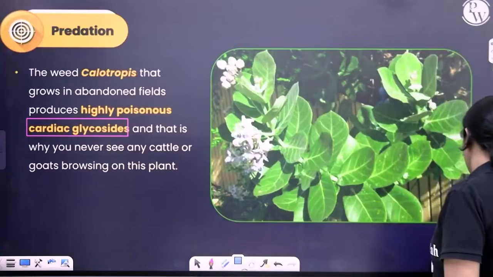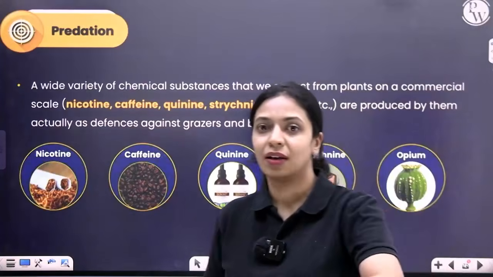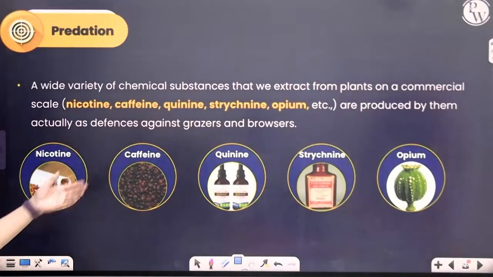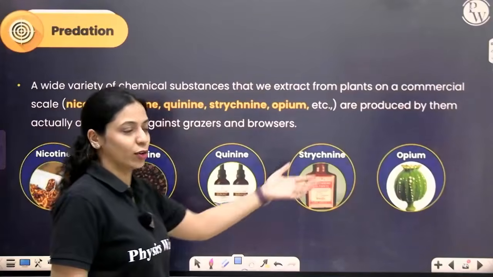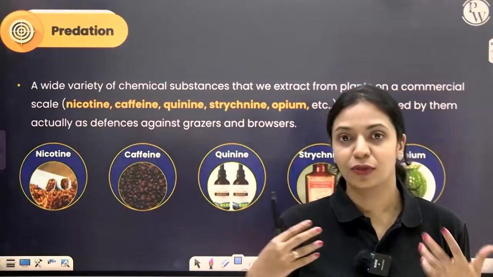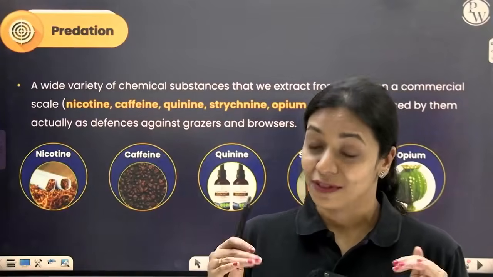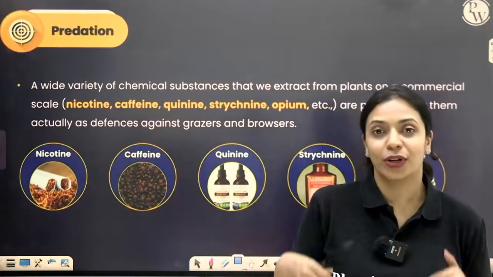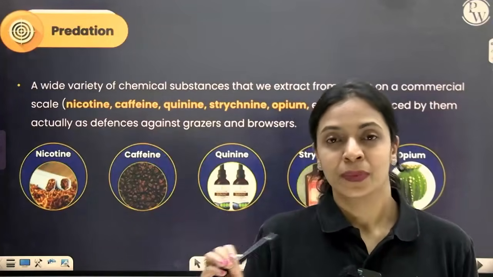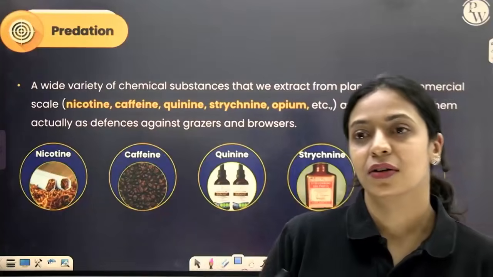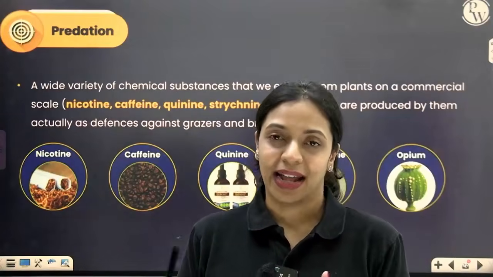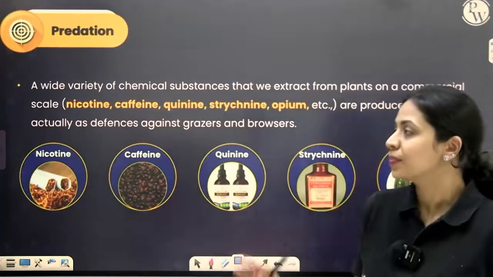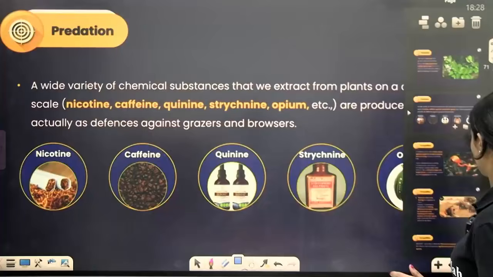Okay. Next, we know many other plants from which we extract certain chemicals for commercial use. For example, nicotine from tobacco plant, caffeine from coffee, quinine, strychnine, opium. All of these we extract for our own use. But why plants actually produce these chemicals and different alkaloids is to protect themselves from herbivory. They can't run away. So they produce these chemicals that alter the physiology of whoever consumes it. And as a result, they hope that the animal may not come and feed on them. Alright, so that's about predation.